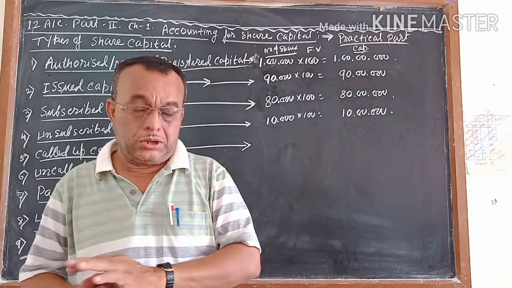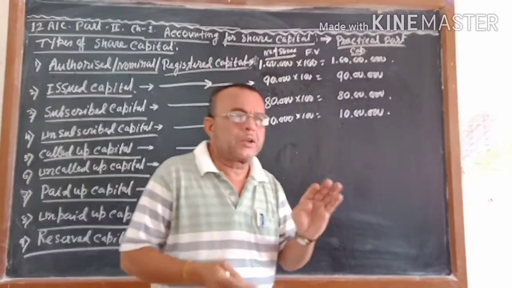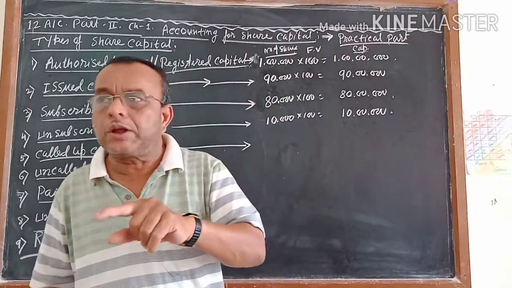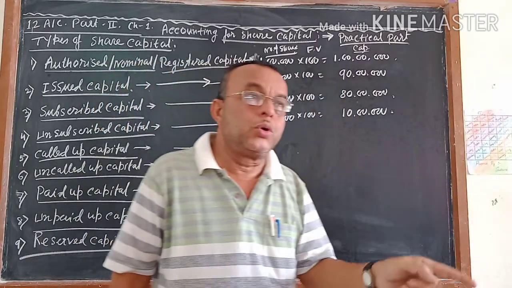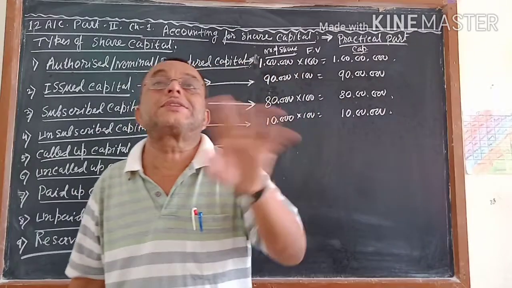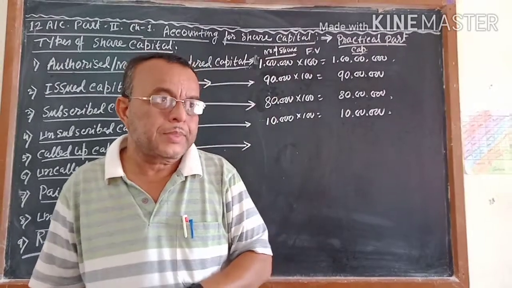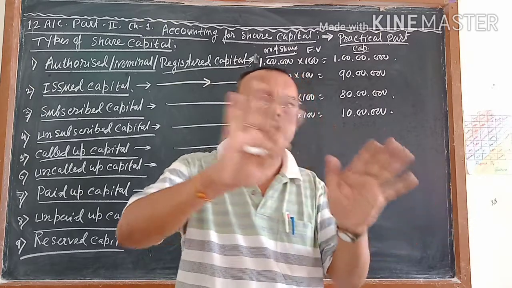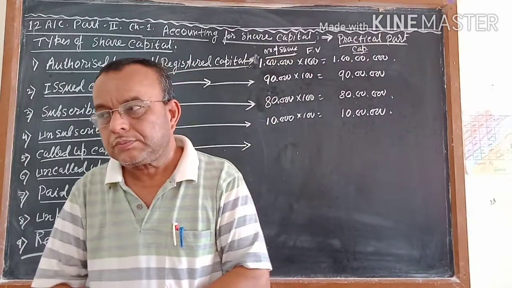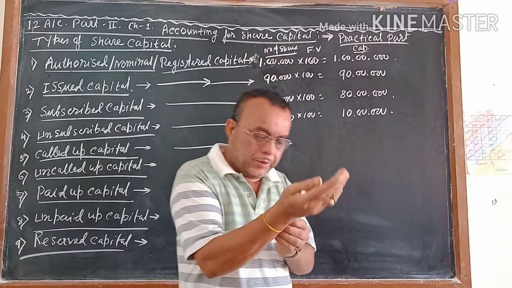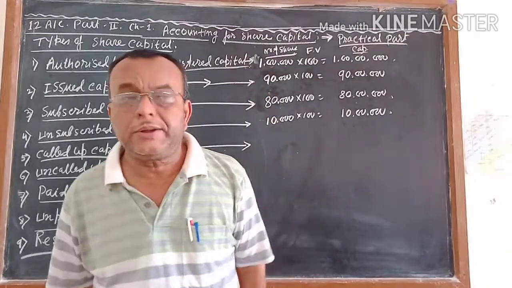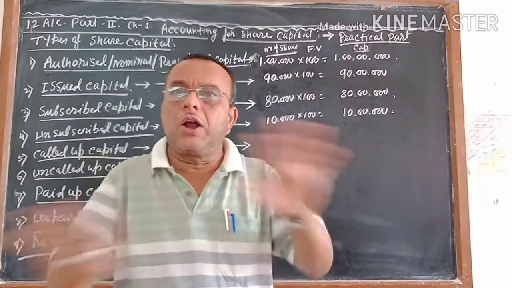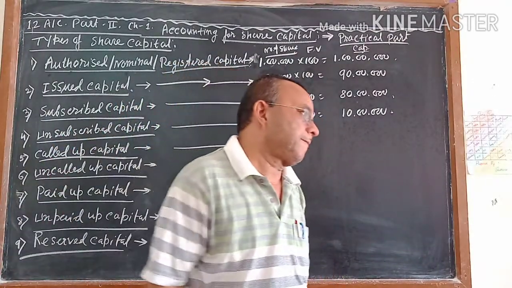So if there are 4 installments, the first installment you have to pay with the application. For the second installment, when the time comes, the company will inform you that this is the time to pay, and how much the second installment will be is published in the paper in detail. After a few months, the company will inform you to pay the third installment, and after that the fourth. When you complete all of them, you will get the certificate.